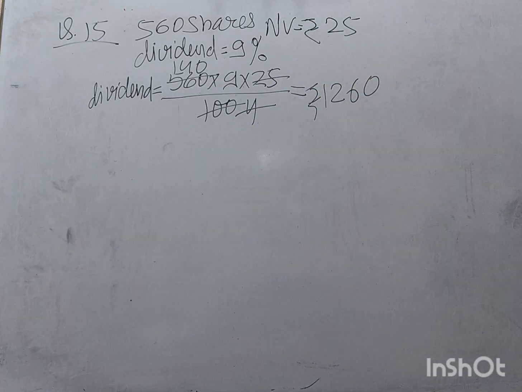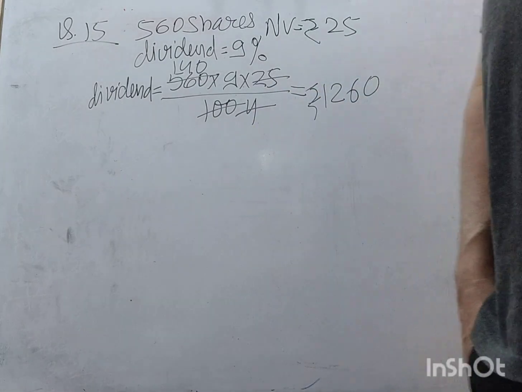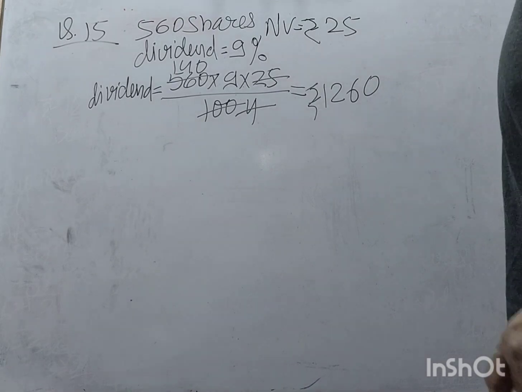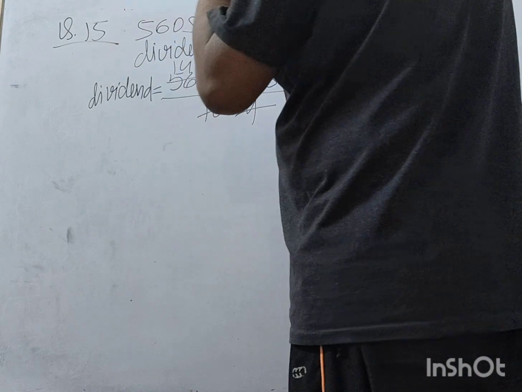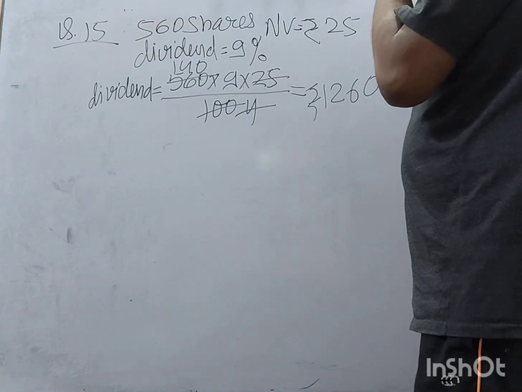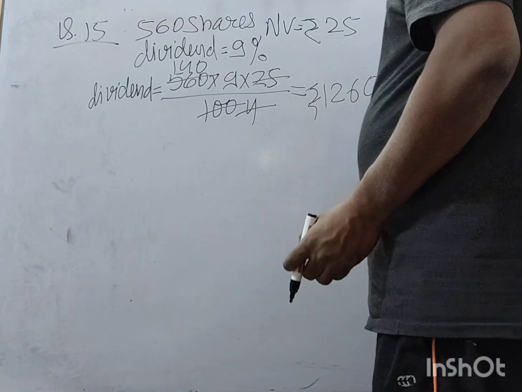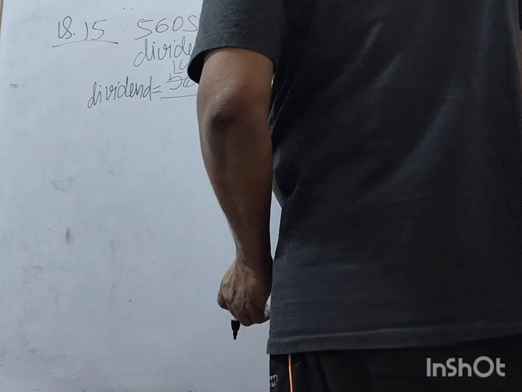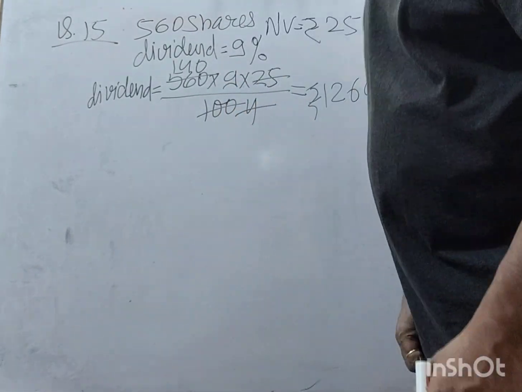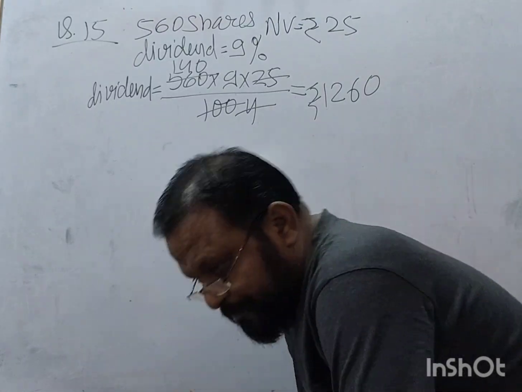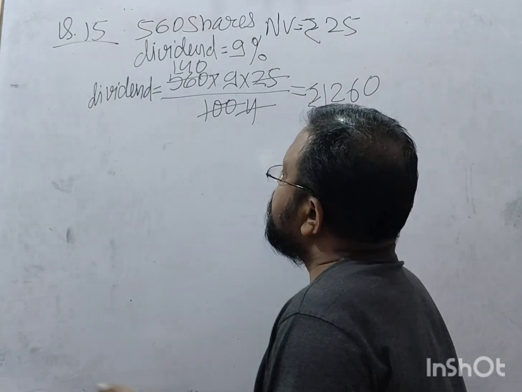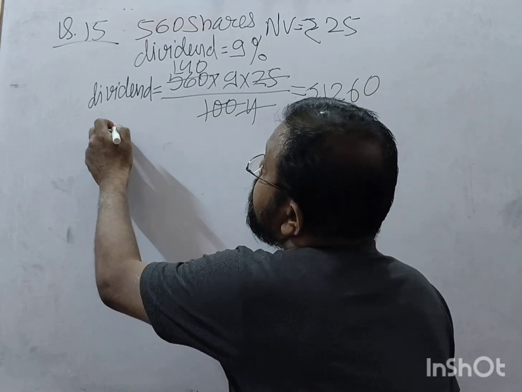Rupees 1260. This much is the dividend. So what next? The rate of interest on his investment if Ajay paid rupees 30 for each share. Rate of interest means return percent, right?